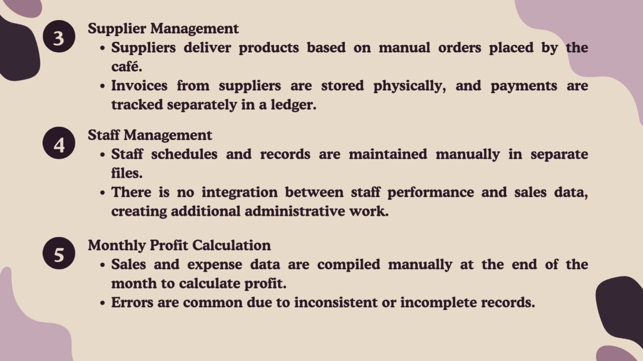Staff management. Staff schedules and records are maintained manually in separate files. There is no integration between staff performance and sales data, creating additional administrative work. Then there's monthly profit calculation, where sales and expense data are compiled manually at the end of the month to calculate profit. Errors are common due to inconsistent or incomplete records.